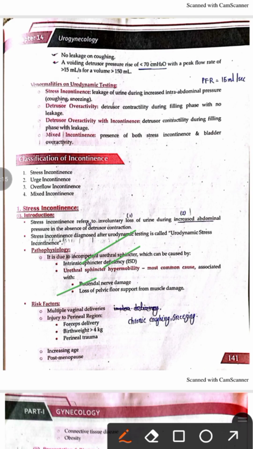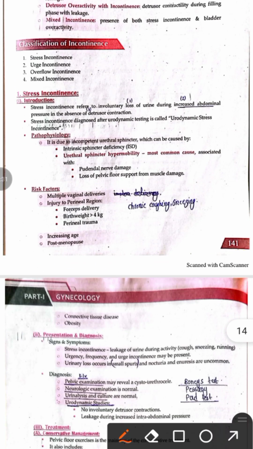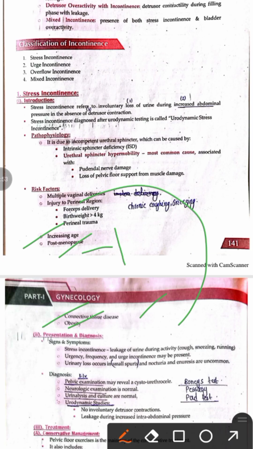The risk factors for stress incontinence include multiple vaginal deliveries, injury to the perineum that occurs during delivery, a birth weight more than 4 kg, a macrosomic baby, or perineal trauma during surgery. The other risk factors include advancing age, a postmenopausal lady, because of decrease in the estrogen there is a decrease in the tone of the muscle. Similarly, connective tissue diseases that include Ehlers-Danlos syndrome, Marfan syndrome, and obesity. All of these may lead to stress incontinence.